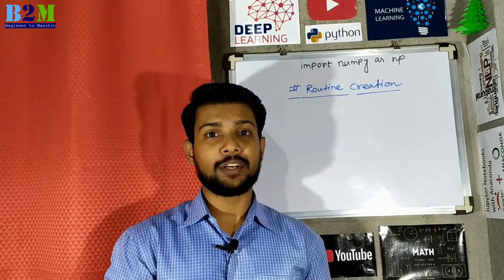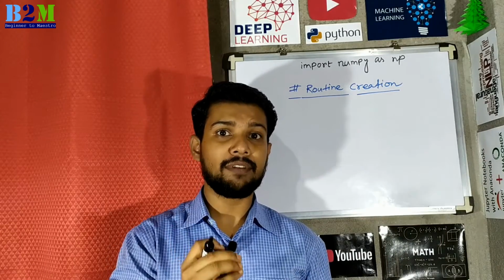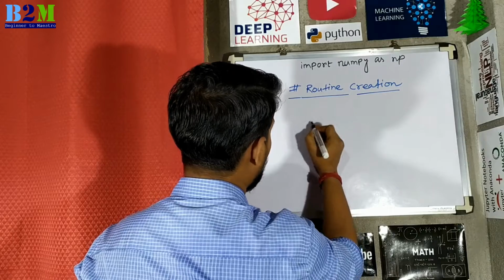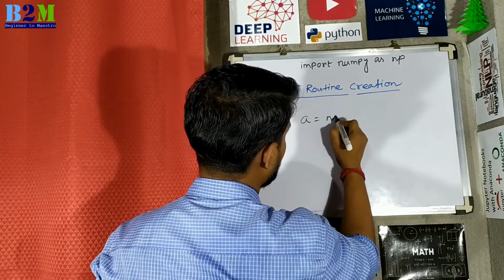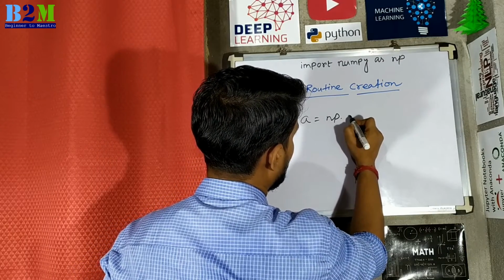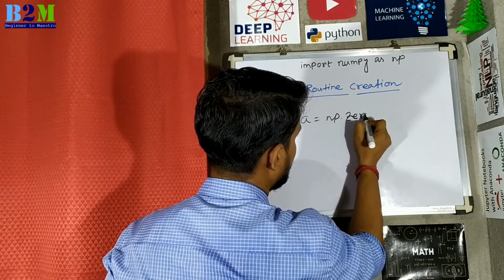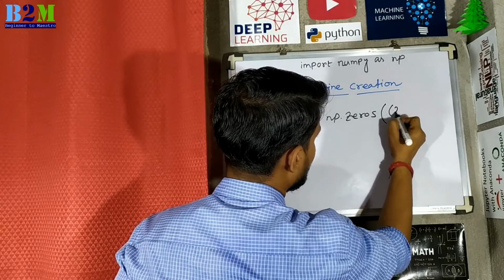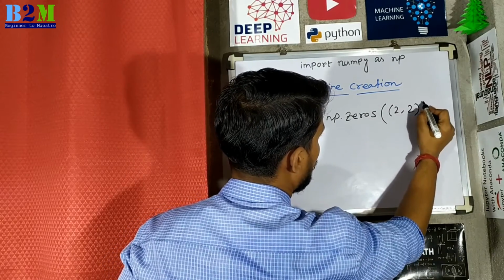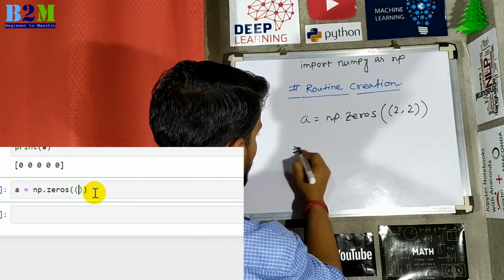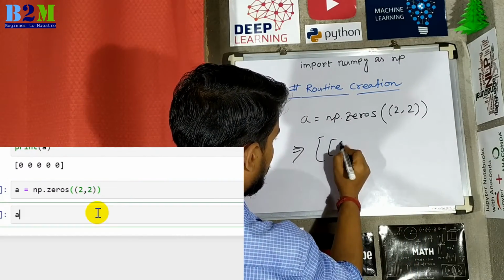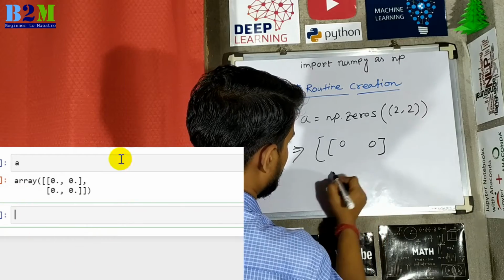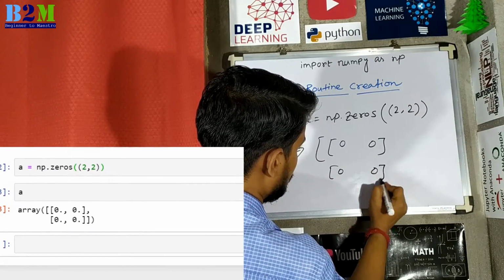Again, if you want to create a two-dimensional array filled with 0 values, you write the same thing, np.zeros, and now you have to pass the dimension (2, 2). So now the output will become 0, 0, 0, 0.